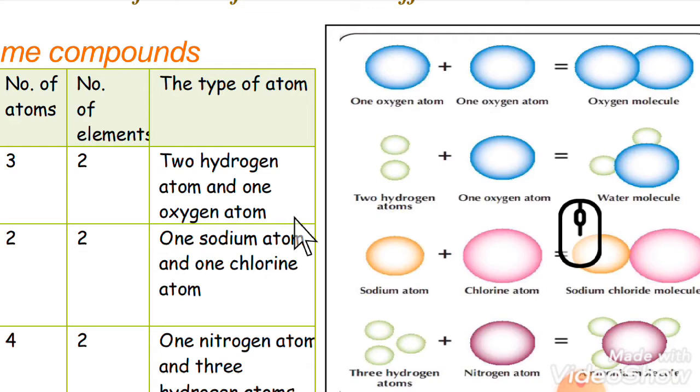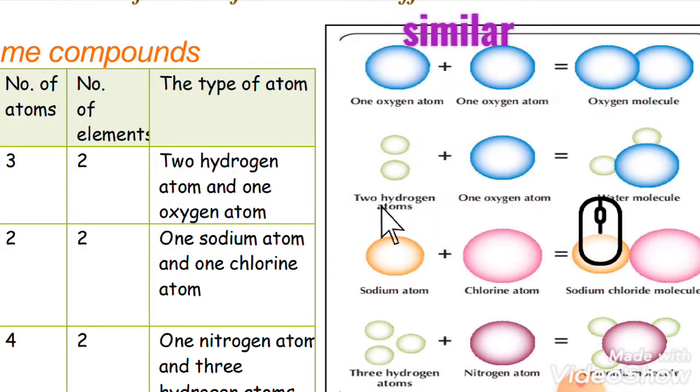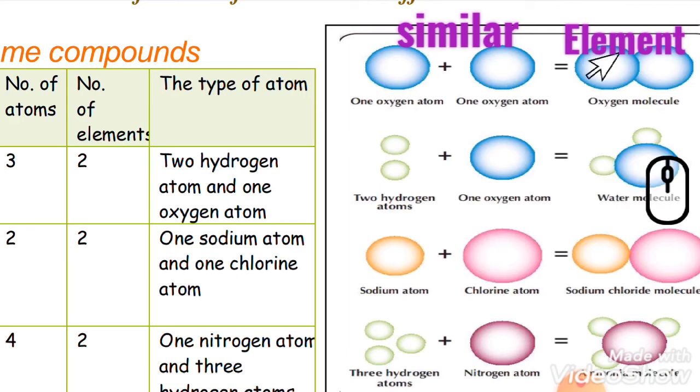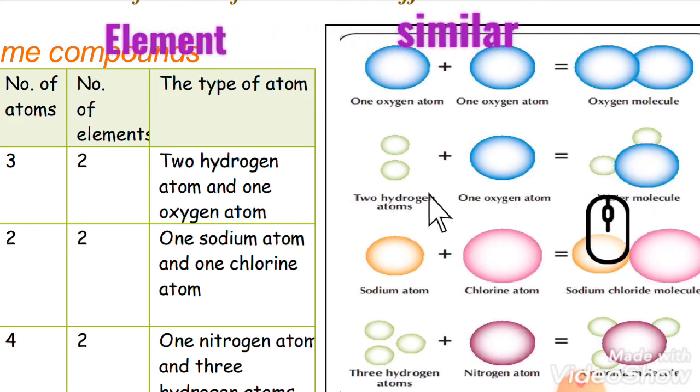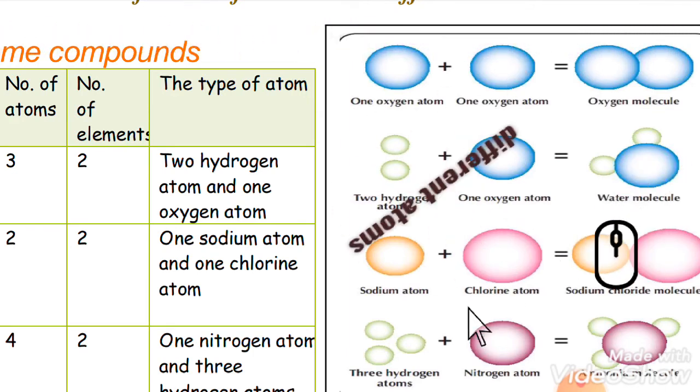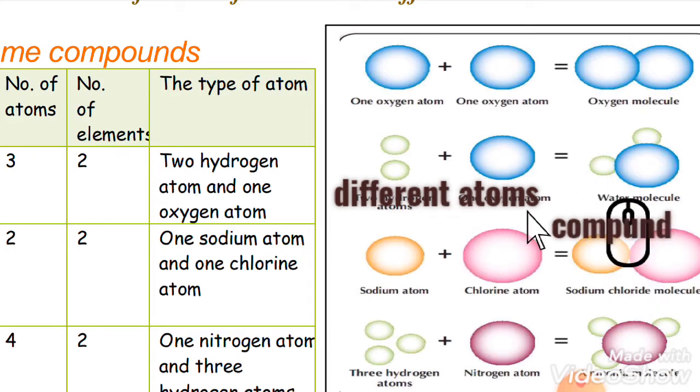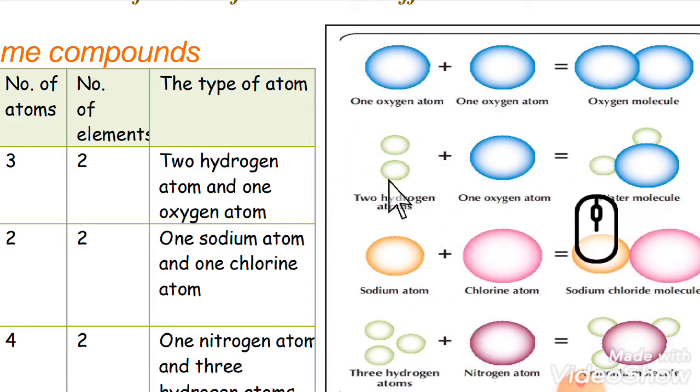If the atoms in the molecule consist of similar, actually the same kind of atom, this substance is an element. In the second case, if the atoms are different, this substance is a compound. So we have two kinds of molecules: element and compound.